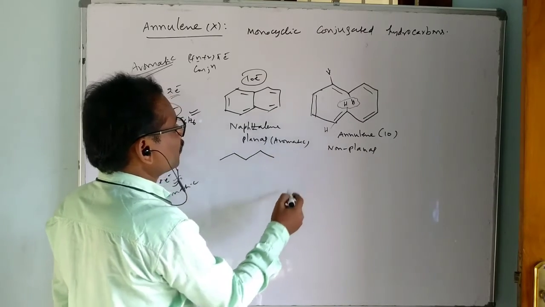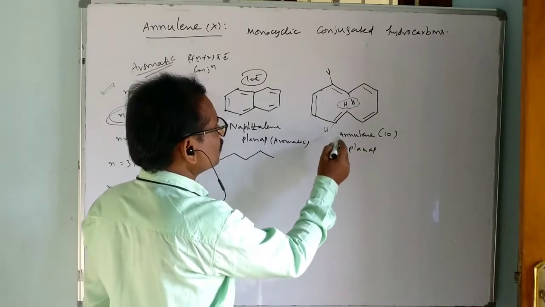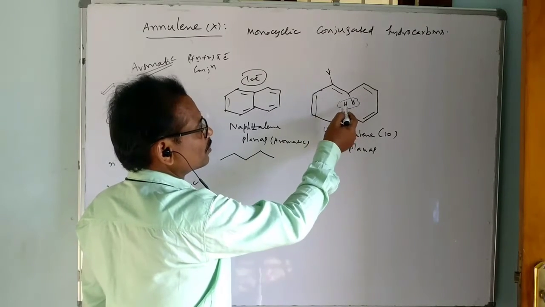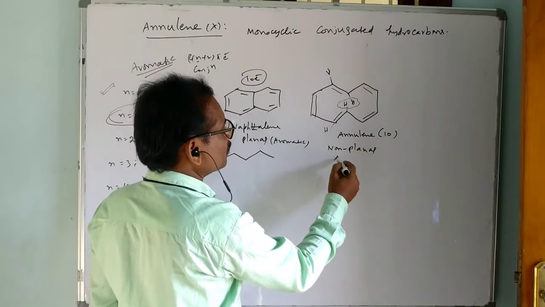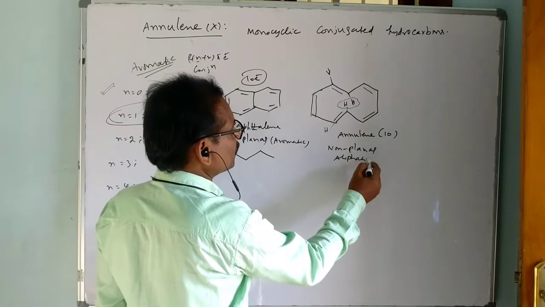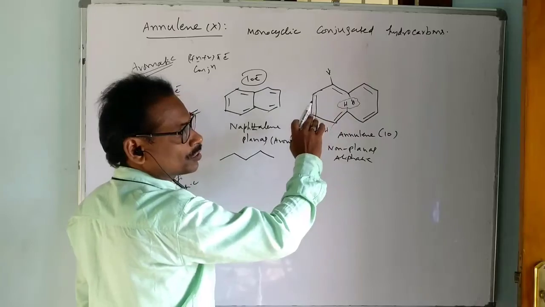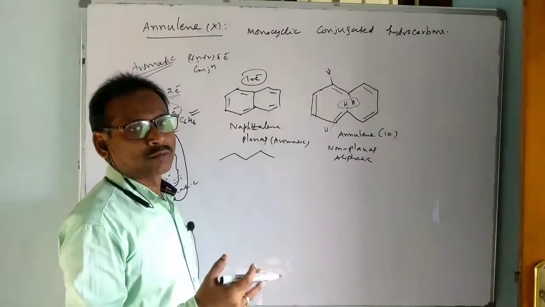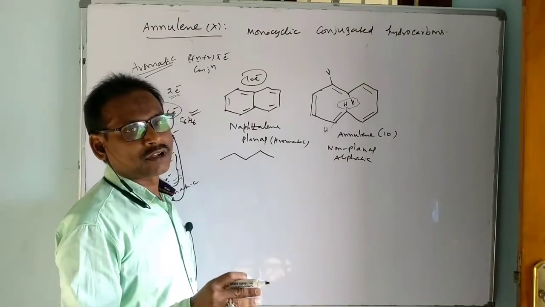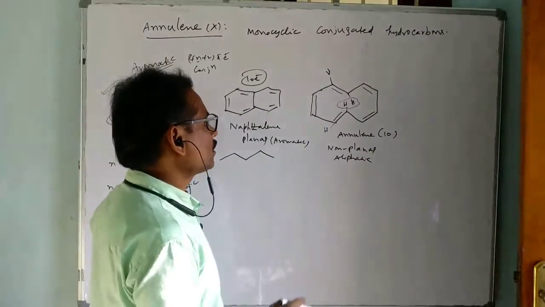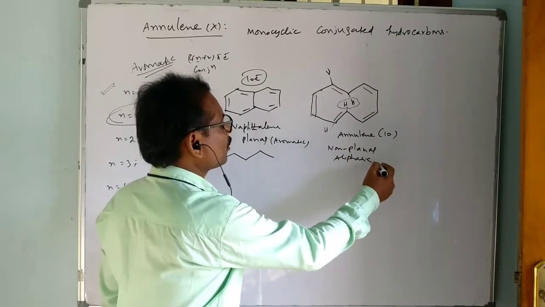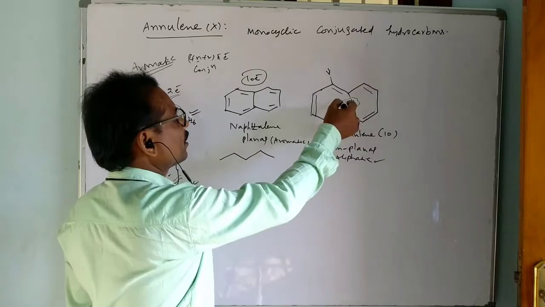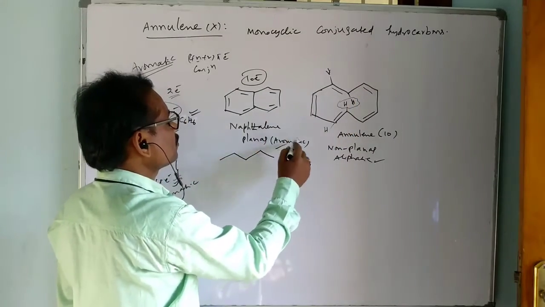But even though it is a 10 electron conjugation, annulene 10 loses planarity because of the strain between hydrogens, it is non-planar, and thus it is aliphatic. That means whenever it is non-planar, there is no more conjugation, and bond length values are found to be not of a single type. Two bond lengths, carbon to carbon single bond and carbon to carbon double bond, appear. So I want to say that annulene 10 is non-planar and aliphatic, but if two hydrogens are eliminated and it is connected, we get naphthalene, which is aromatic.